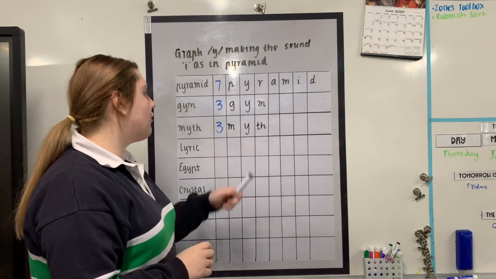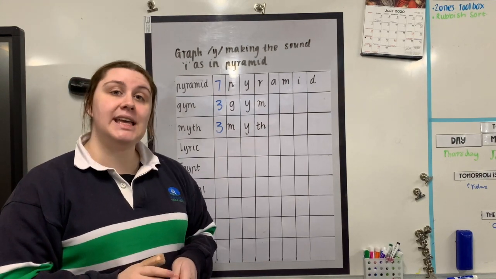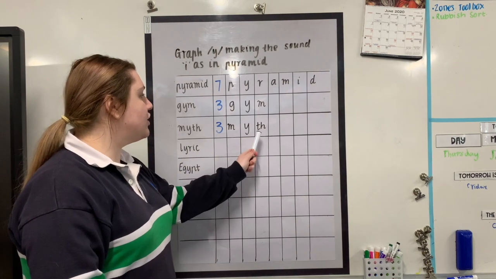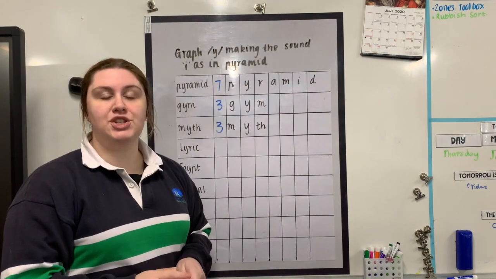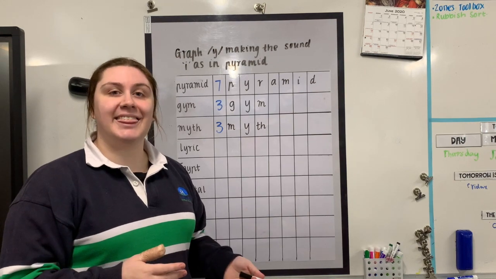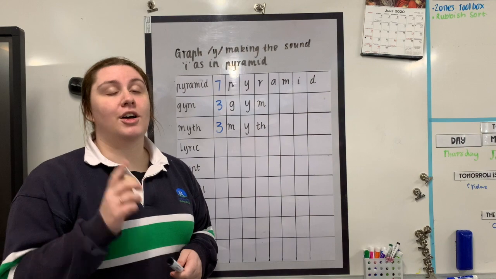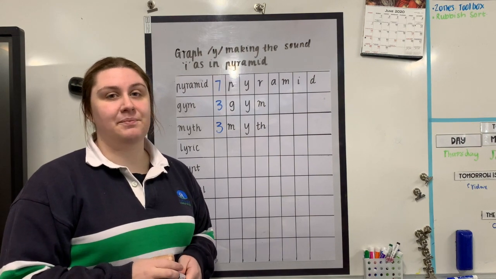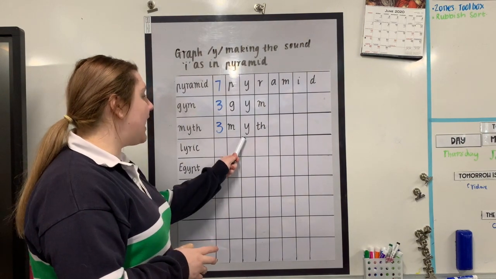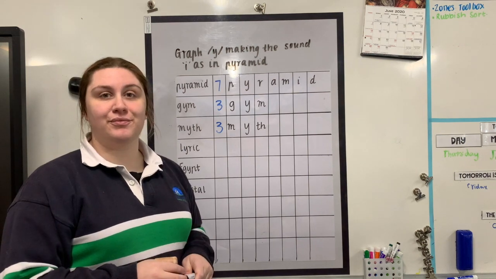Perhaps it is our grapheme Y making the sound I. Perhaps it is the digraph TH making the sound. Can you spell that back to me the same way I spelled it to you? I'll say it again so you can remember how it sounds. M, Y, T, H. Your turn.